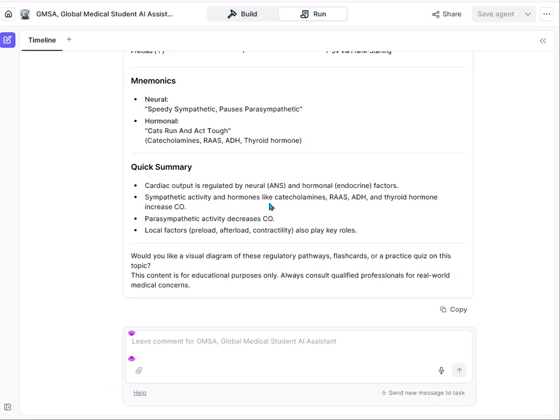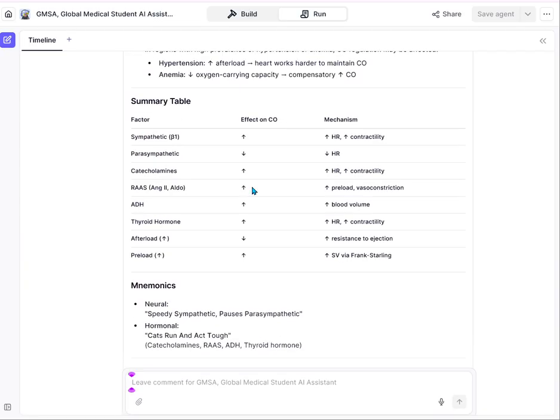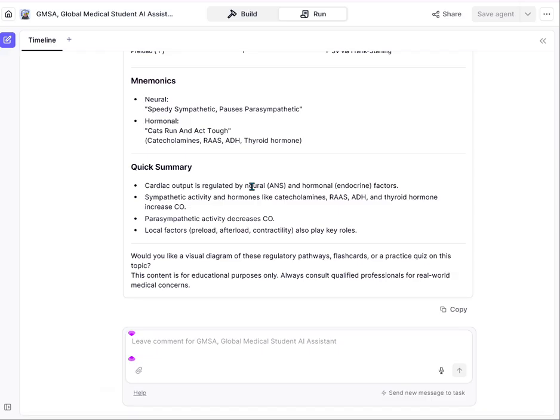So there are so many mnemonics. You can ask for more mnemonics on this chapter. This one is just a sample of the mnemonics. But you can ask for full mnemonics, you can ask for a full summary, you can ask for more detailed information. So if you want this information to be more detailed, we can try.